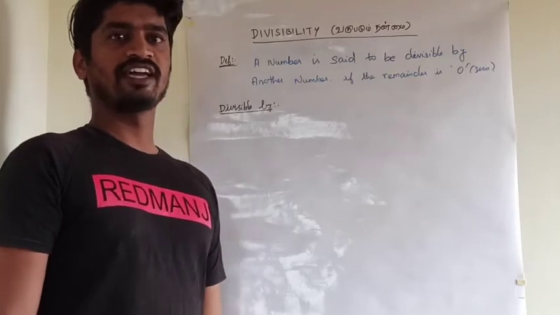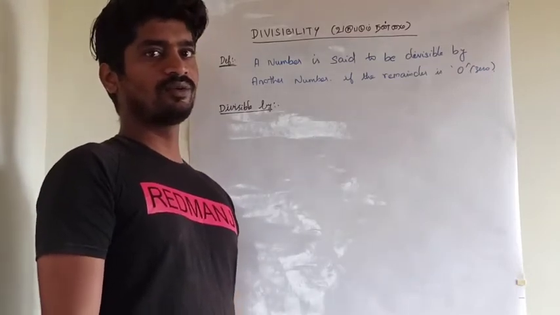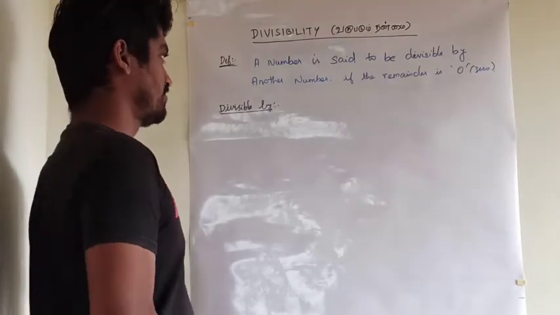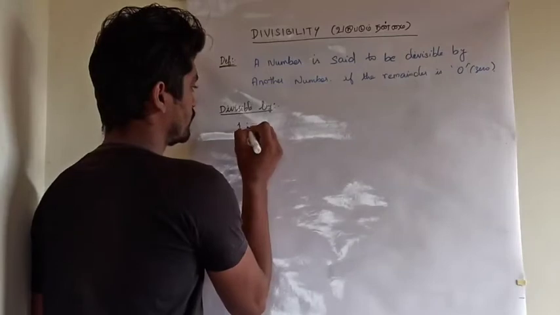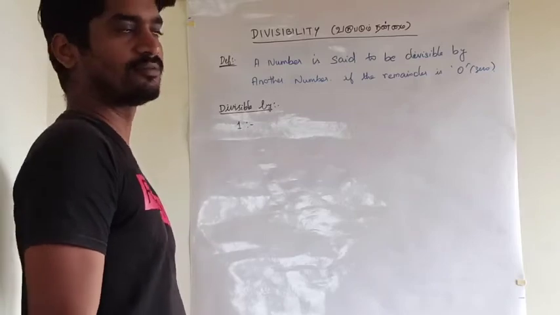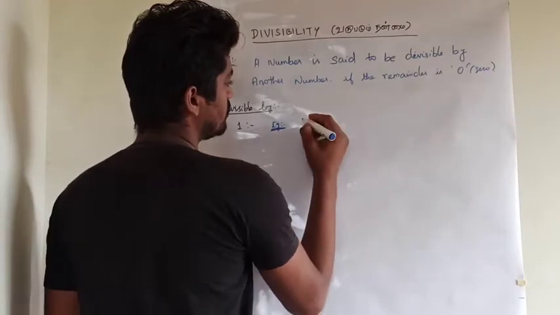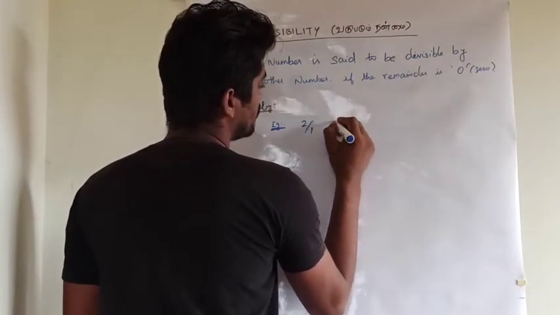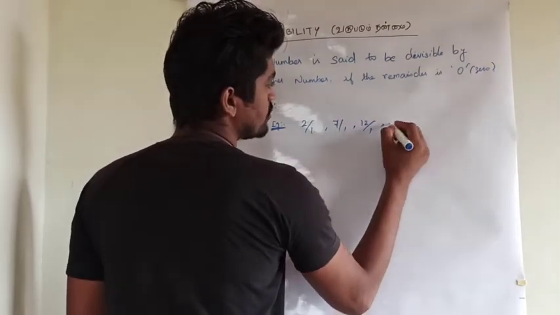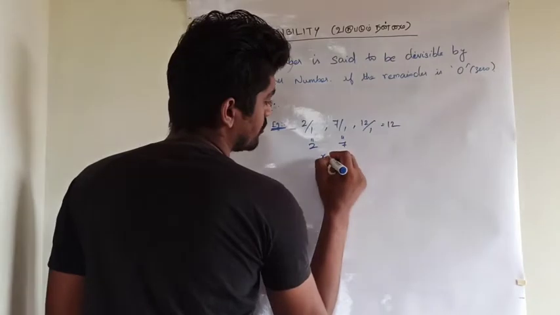There are some rules to find whether the number is divisible by another number or not. Now we are going to see them step by step. Divisible by 1. 1 is a common divisor for all the numbers. For example, 12 divided by 1, 7 by 1, 2 by 1, the answer is 12, 7, 2. The remainder is 0.